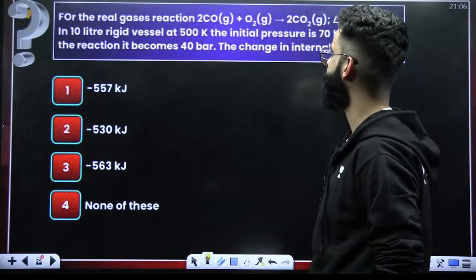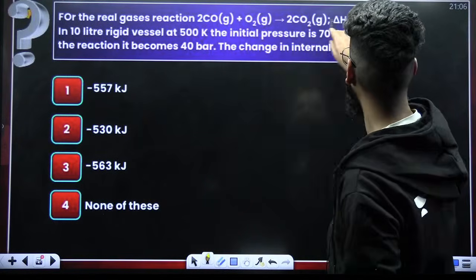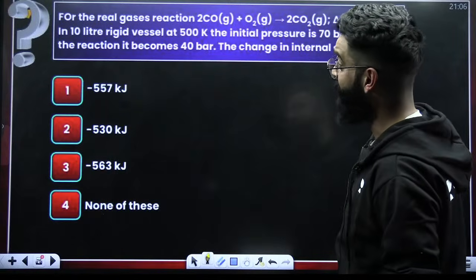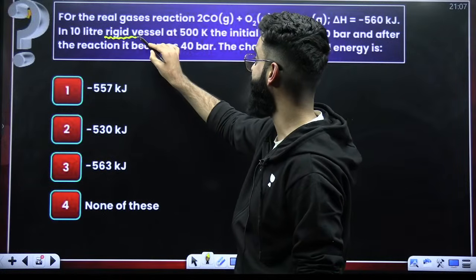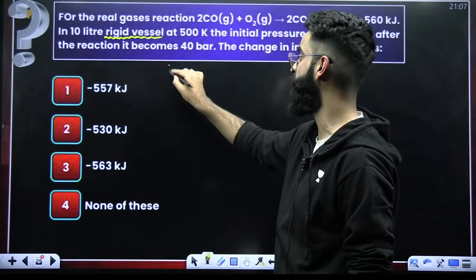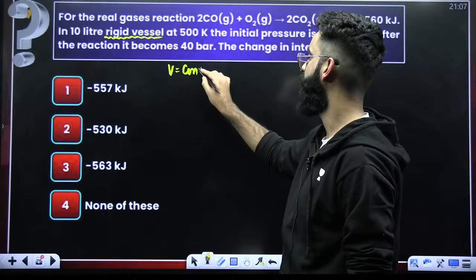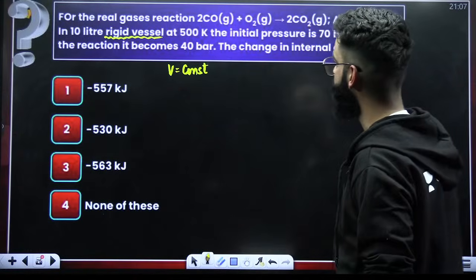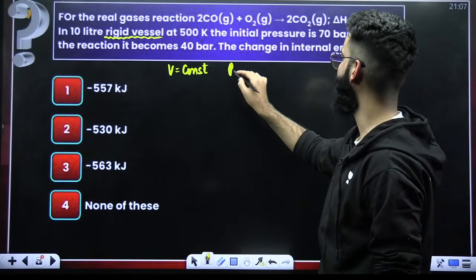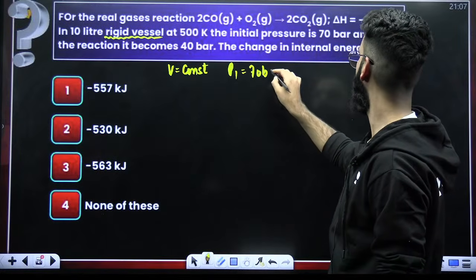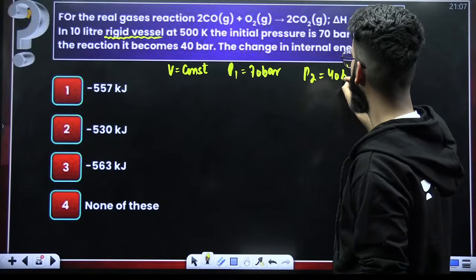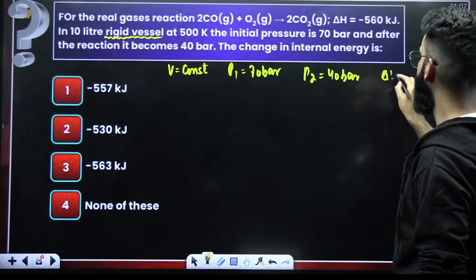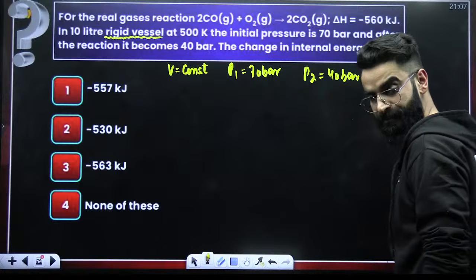For the real gas, a reaction is given, delta H is given. A reaction is taking place in a 10-liter rigid vessel. Rigid vessel means volume constant. Initial pressure is given to me as 70 bar. After the reaction, final pressure is given to me as 40 bar. What am I supposed to calculate? I'm supposed to calculate delta U, internal energy change. How do I get this?